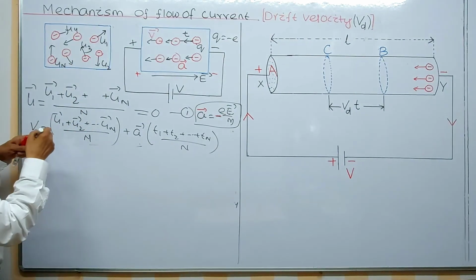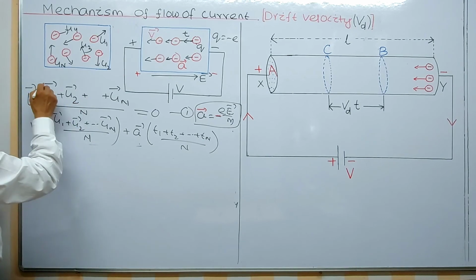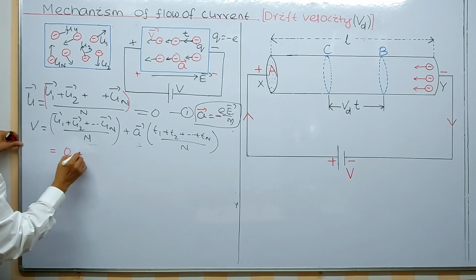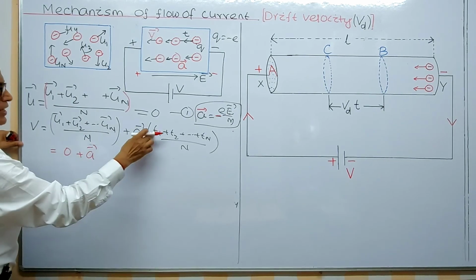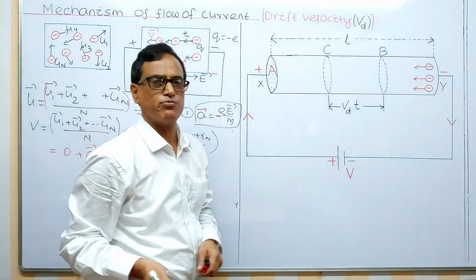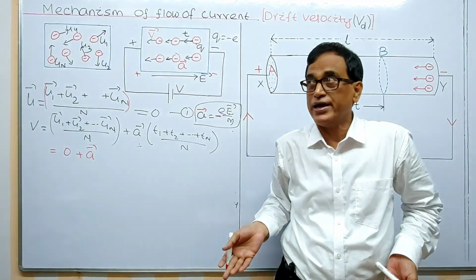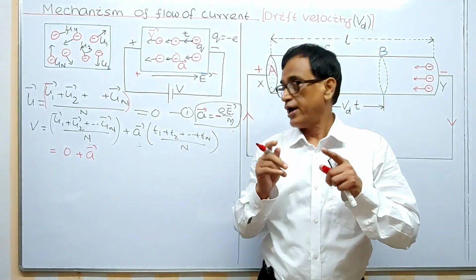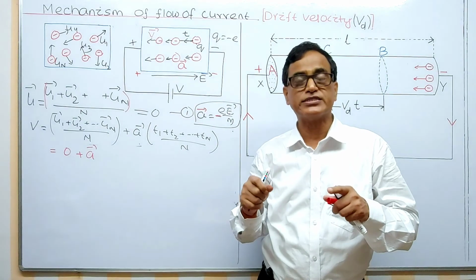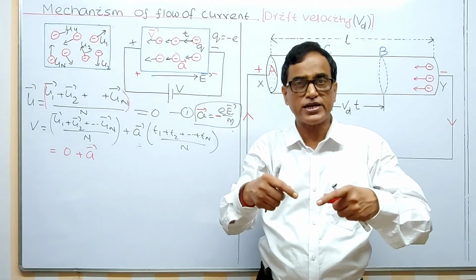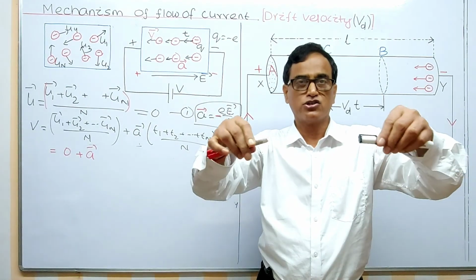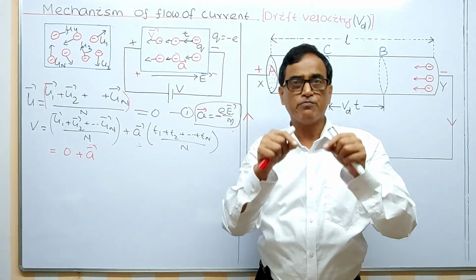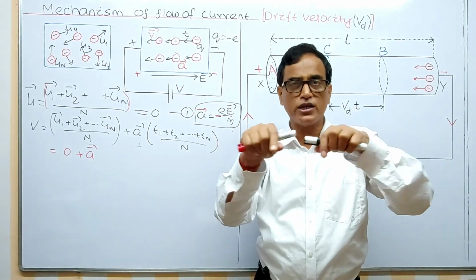Now this first term is 0 according to this equation. You can see, according to this equation, initial average velocity was 0, plus a times t1 plus t2 plus t3 plus t4 plus t5 plus tn, whole divided by n. What does this give you? It gives you the average relaxation time, we can say, the average time of an electron between successive collisions.